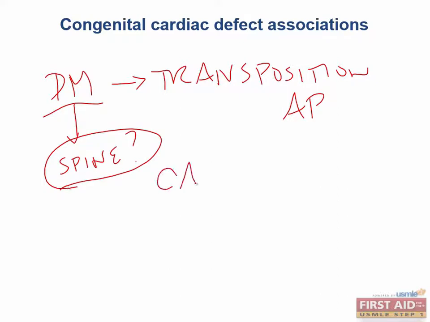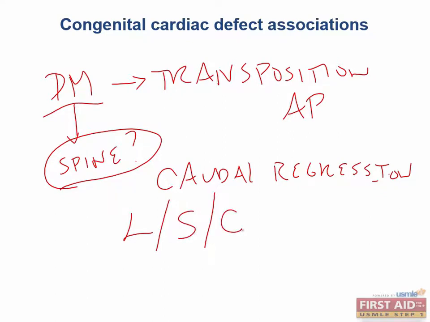Can you tell me another congenital anomaly associated with maternal diabetes that involves the spine? How about caudal regression syndrome? Remember, caudal regression syndrome is a condition in which the lumbar spine, the sacrum, and the coccyx do not form properly. This also occurs in combination with hypoplasia of the lower extremities.